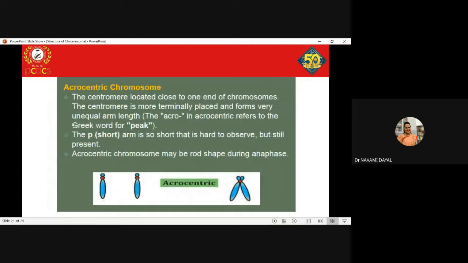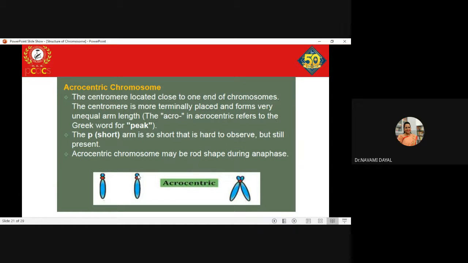The next chromosome type is your acrocentric chromosome. What is acrocentric? The centromere is located close to one end of the chromosome, but not exactly at the end. Remember everyone, the centromere is located close to one end, and it is more terminally placed and forms very unequal arm length. So it is almost terminally placed, but not exactly at the terminal.